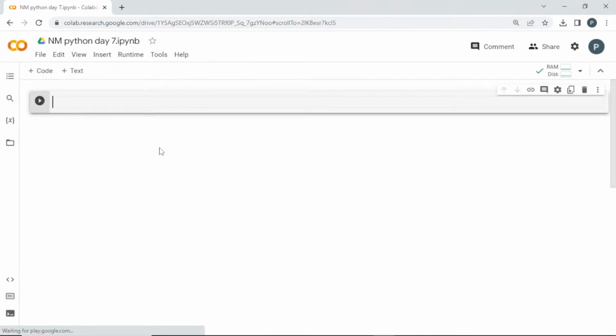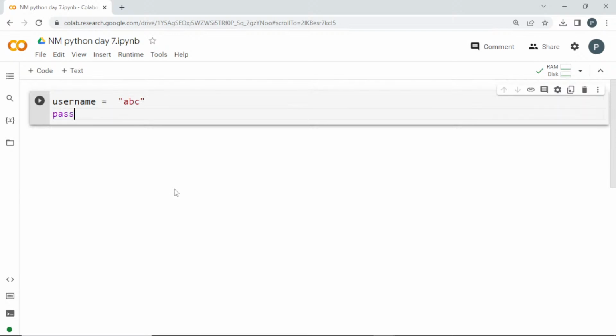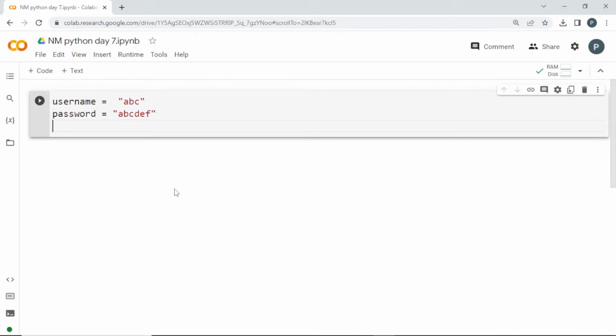So before verifying it, first let me make the overall structure of the machine. In the end, I will be adding the username and verification purpose and all. So for now, let me create a username. This will be our main directory. I'll set this to ABC, and I'll create a password. These are the variables. This is a password and this is the username. Now I'll set a balance. This will be the initial balance, so I'll give it as 1000.